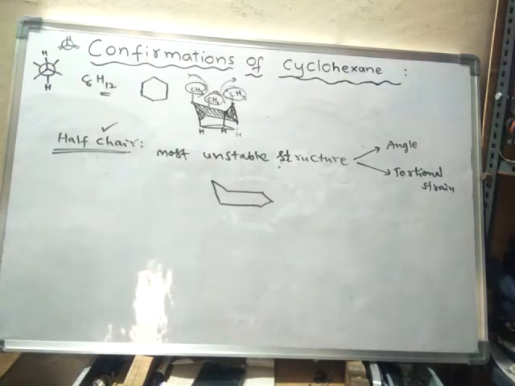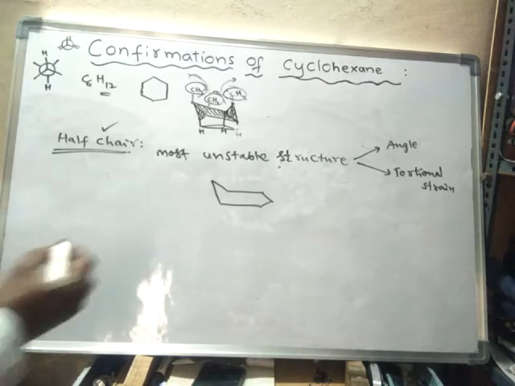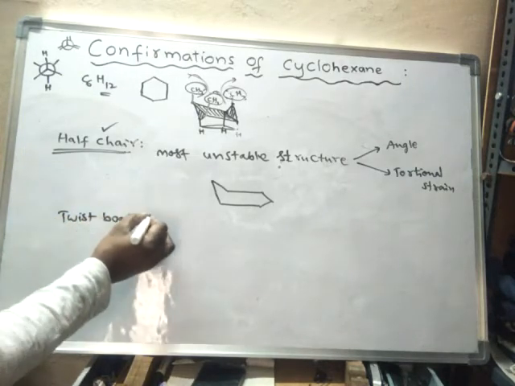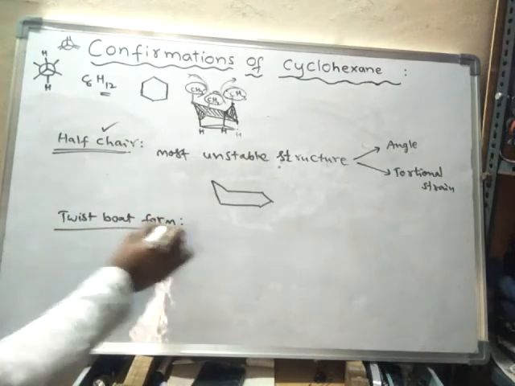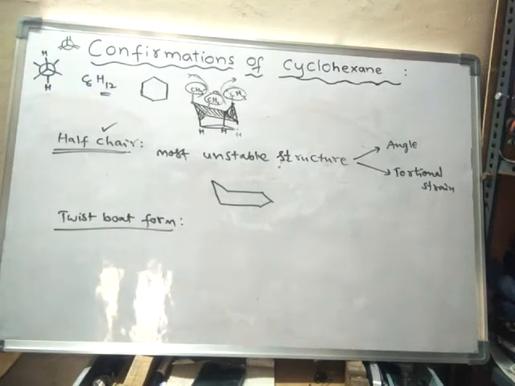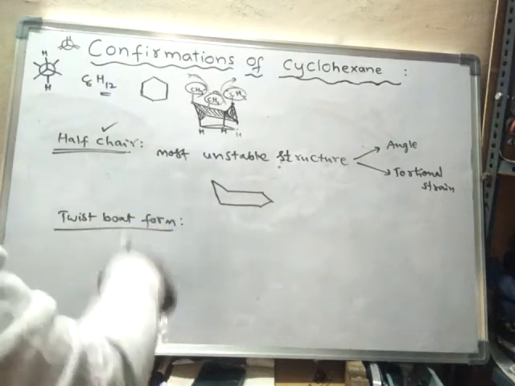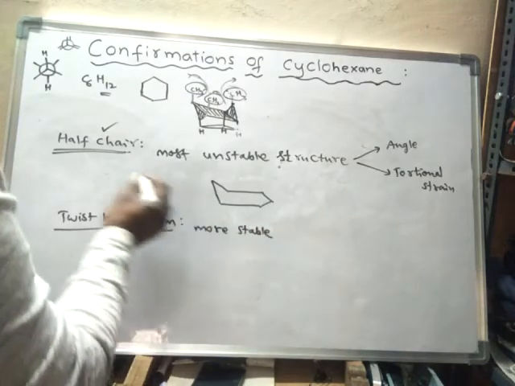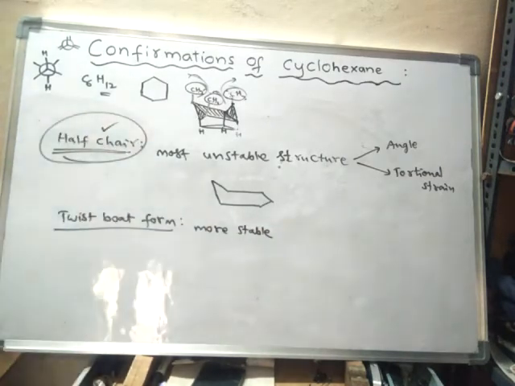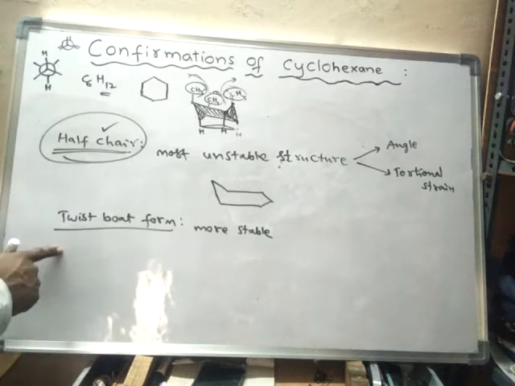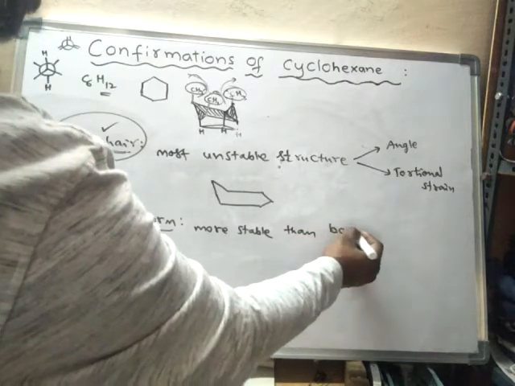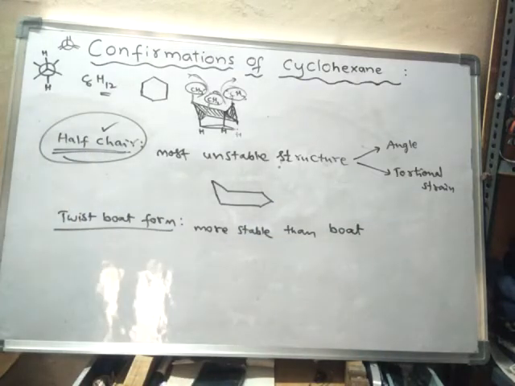Next one is the twist boat form. If you see the twist boat form, it is more stable than boat form. The most unstable form is the half chair form, so it will convert into twist boat form. Twist boat form is more stable than boat form.